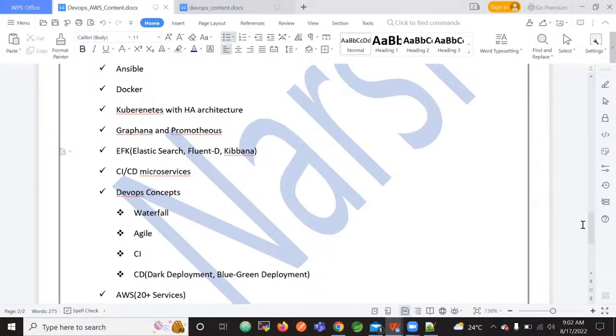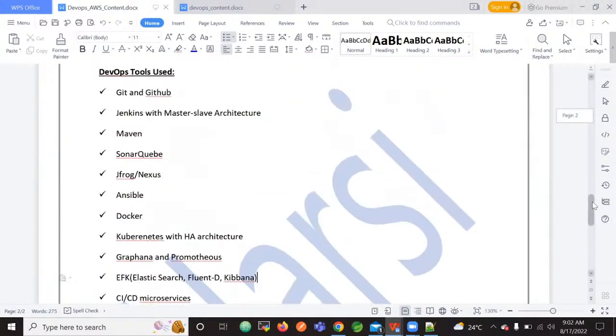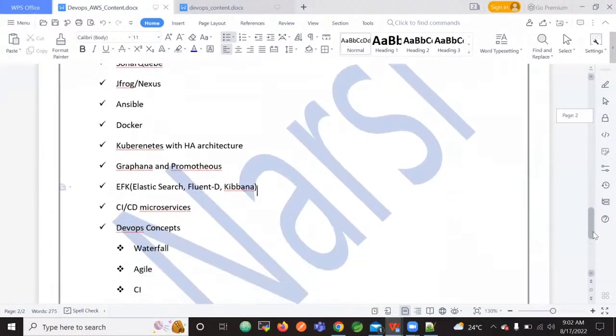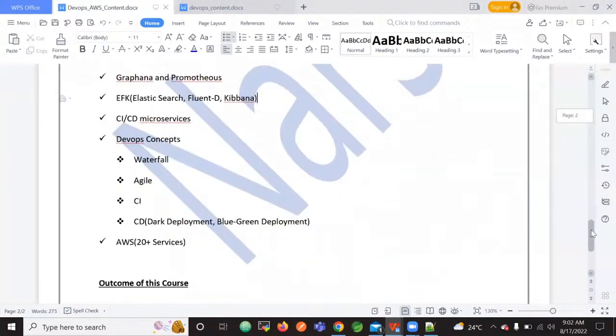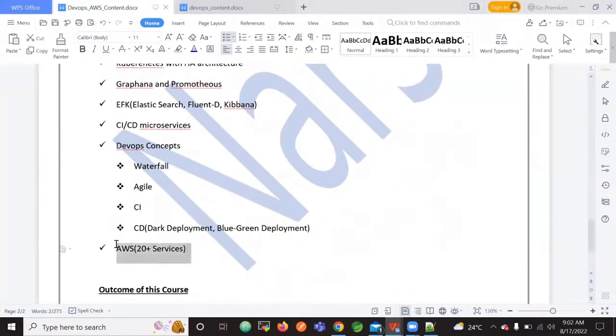Fine. So these are the AWS DevOps tools that we will use throughout our course content, and each and every tool. What about EC2 and ELB? Those are AWS concepts. We will discuss 20-plus services. In those 20-plus AWS services, EC2 will come, IAM will come, EBS will come, EFS will come, all these things. AWS is separate, with 20-plus services. We'll discuss AWS services tomorrow.